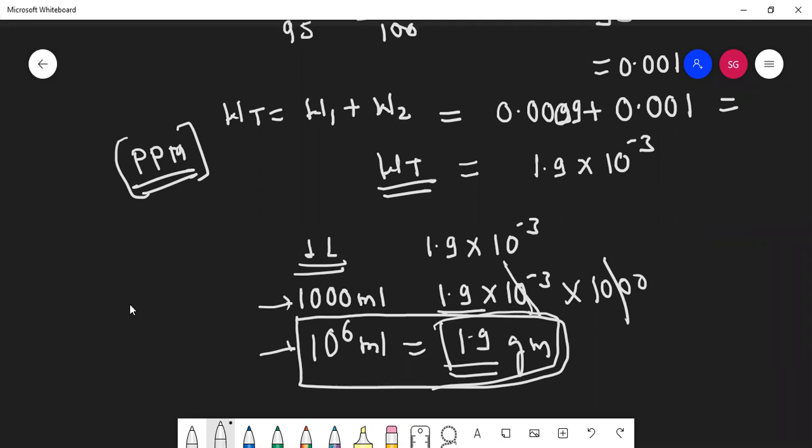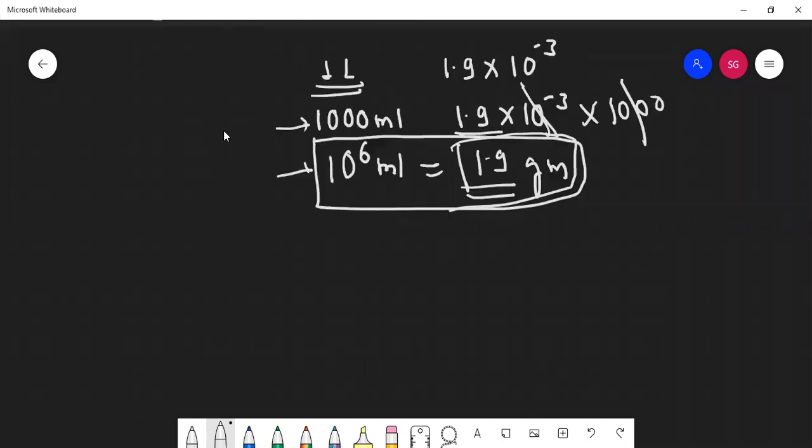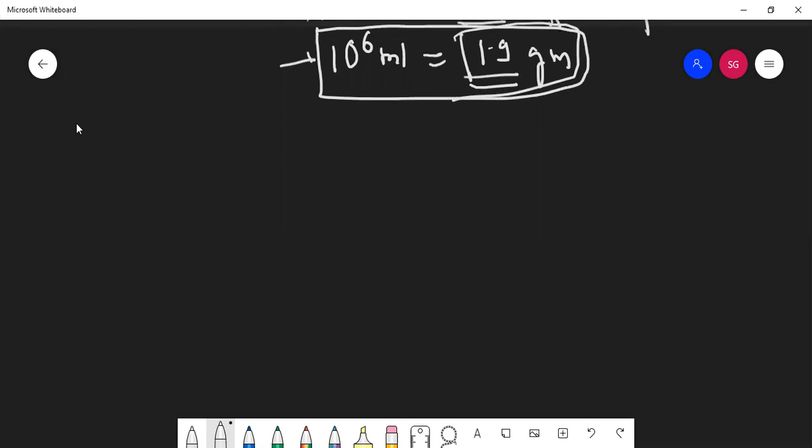The question is very easy, students. The question is very easy. What it actually says is, if you are not able to write any reaction, go with the equivalence concept. Okay, this you tried.